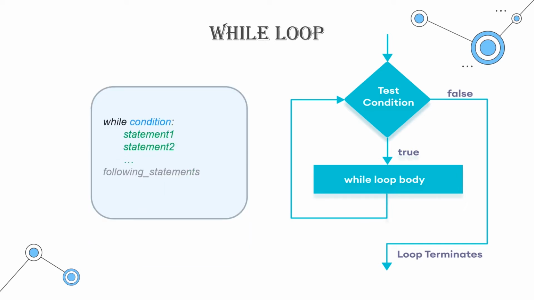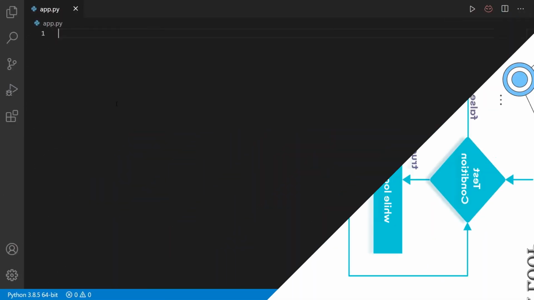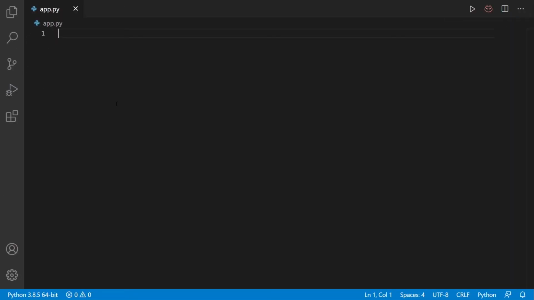So first I will write while. After this I will write the condition. If the condition is true, then the block of while will be executed, otherwise not. In Python, the body of the while loop is determined through indentation. Let's write a code using while loop. Here I will write a code to print this statement 5 times.